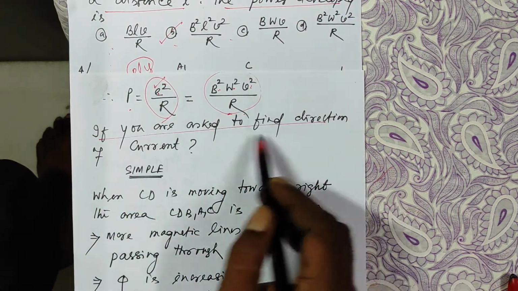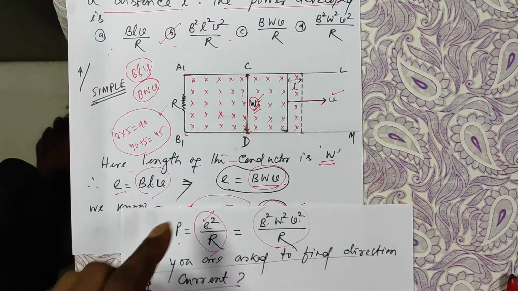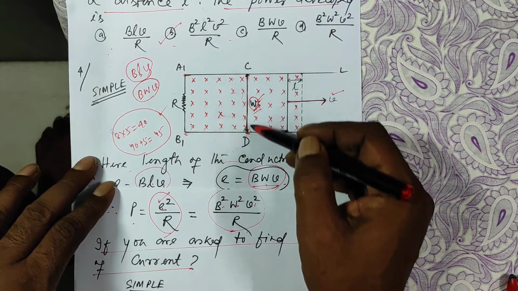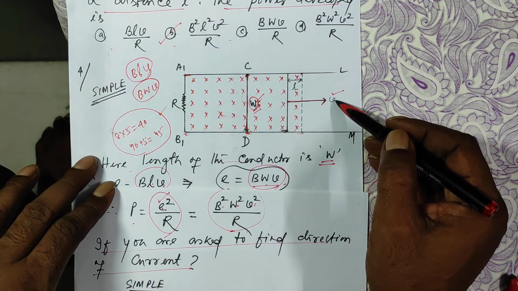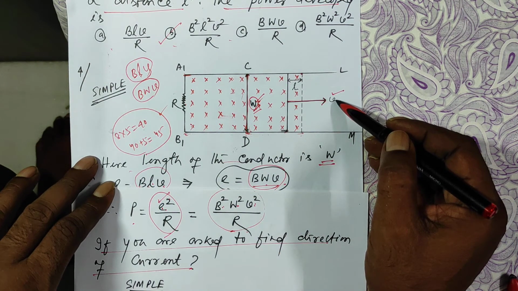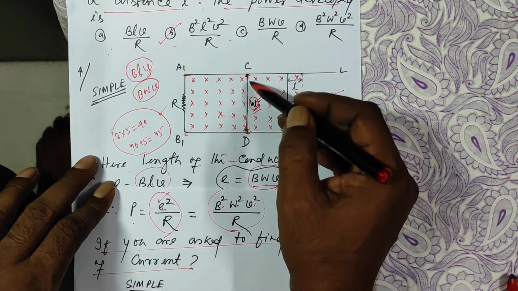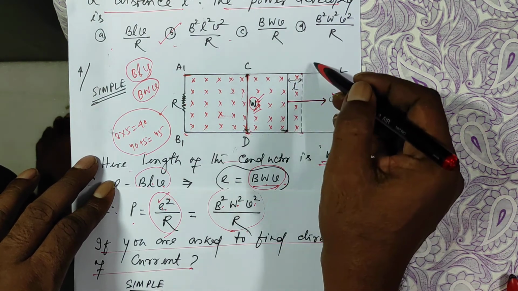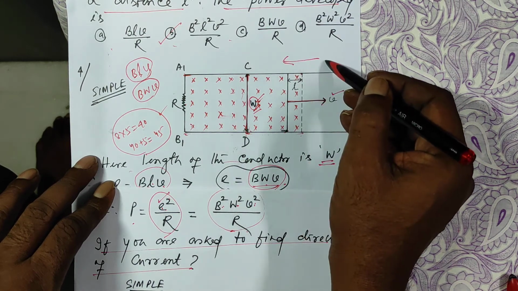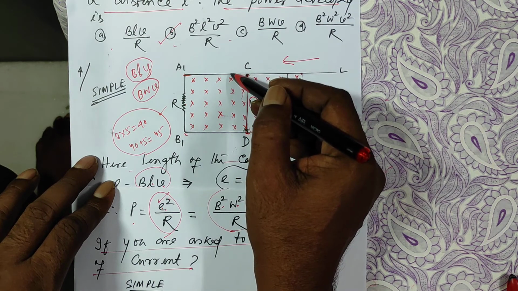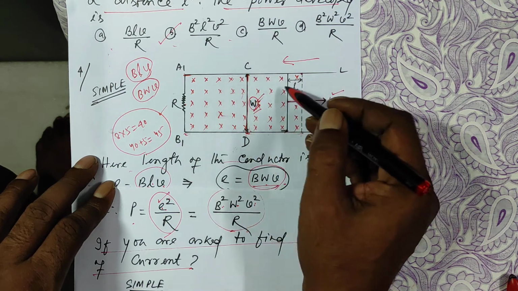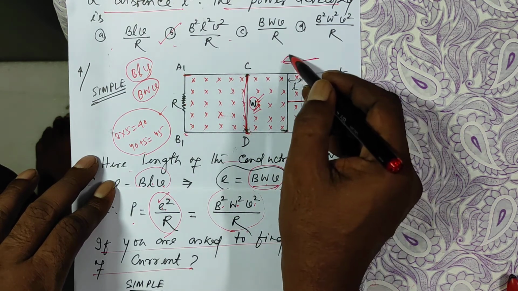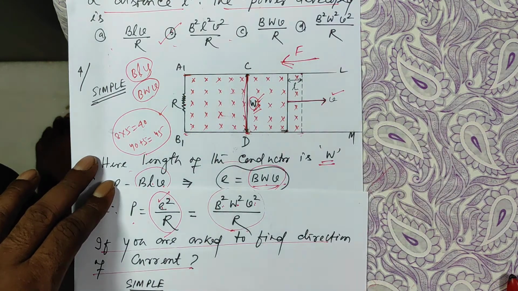Let me explain further. If you are asked to find the direction of current, in this case, what will be the direction of current? When this conductor CD is moving to this side, the flux is increasing. According to Lenz's law, the flux has to decrease. Means there must be a force on CD to pull it to this side. If it pulls it to this side, the area will decrease, the flux will decrease. So what will be the direction of current in CD so that it experiences a force to this side?